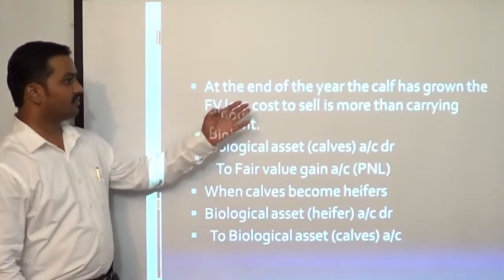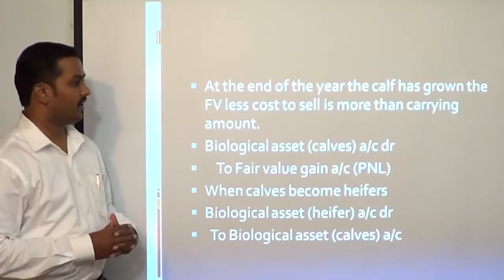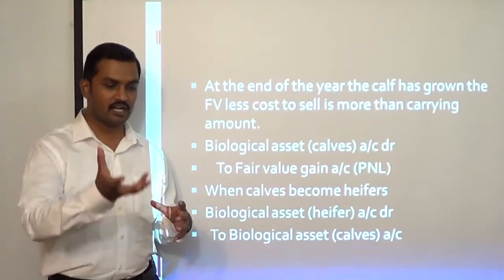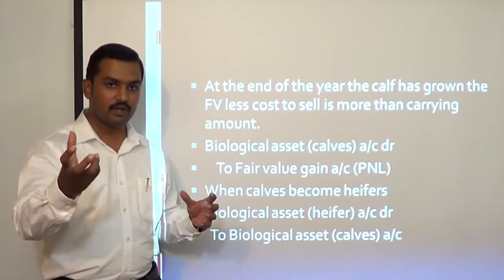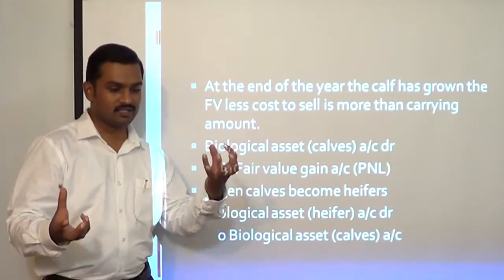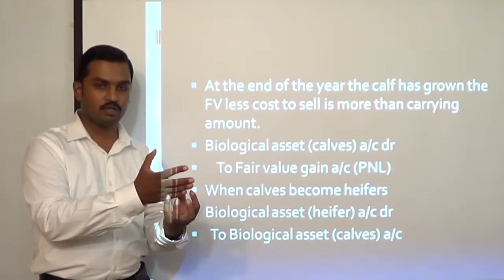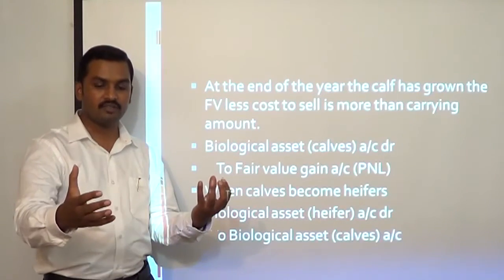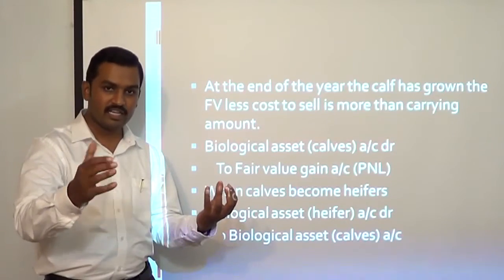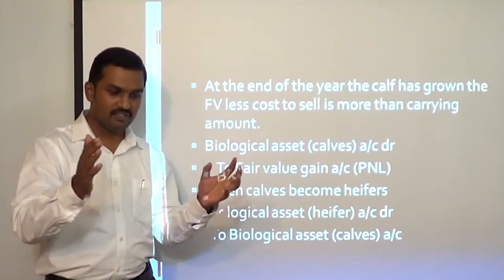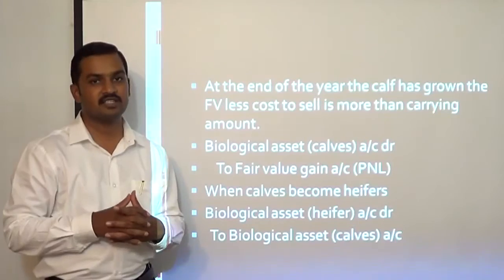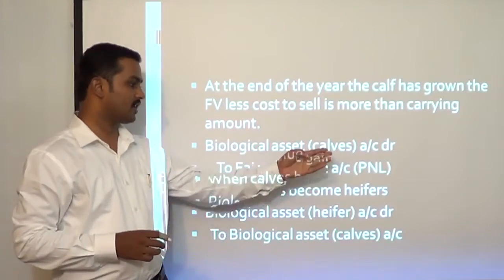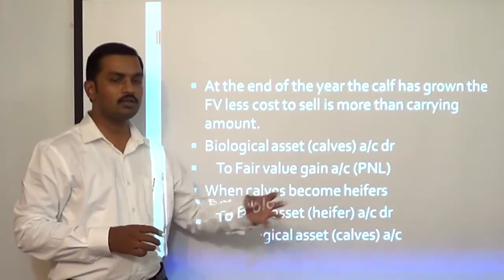Then at the end of the year the calf has grown and fair value less cost to sell is more than the carrying amount. At the end of the year the calf has grown and the fair value has increased. So let us suppose the carrying amount is 800. This carrying amount includes the initial recognition amount and the breeding cost. At the end of the year, the calf is measured again at fair value less cost to sell. If there is an increase, that increase is recognized as a gain. Okay. So we will pass an entry, biological asset calves account debtor to fair value gain account in the P&L account.